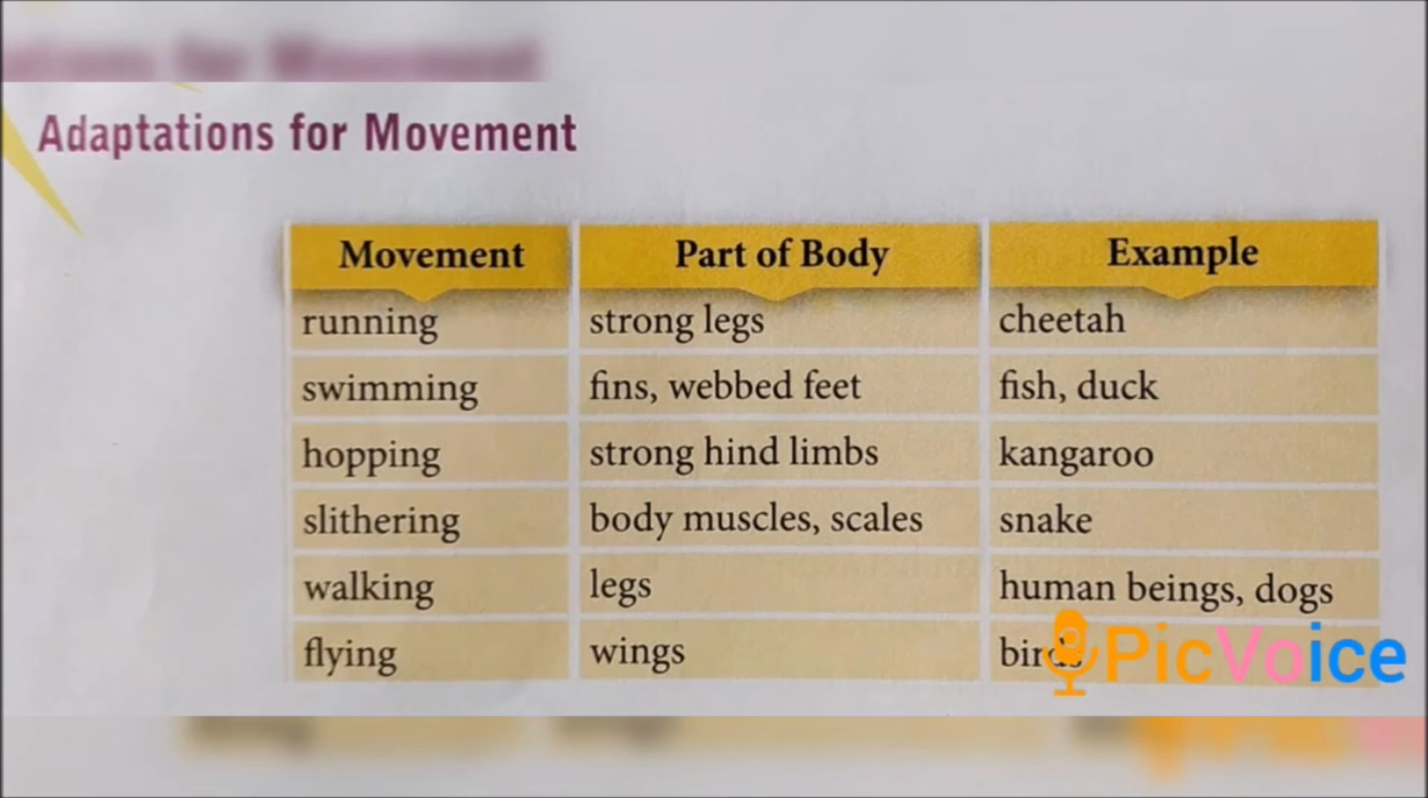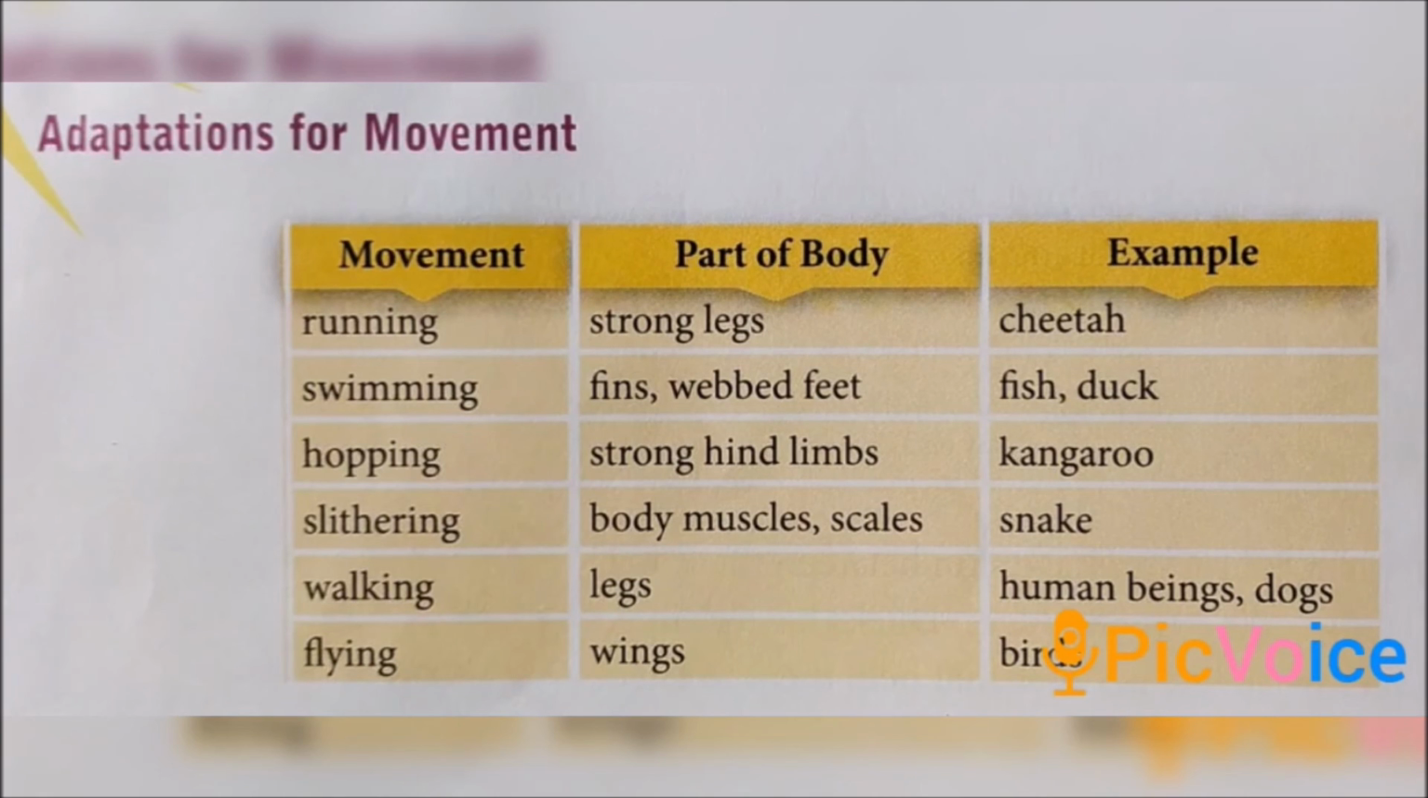And hopping means jumping. Which animal has strong hind limbs? The kangaroo. The kangaroo has strong hind limbs for hopping. Next, slithering: snakes slither using body muscles and scales. Then walking: human beings and dogs walk with the help of their legs. Then flying: birds fly with the help of their wings. So this is about the adaptations for movement.